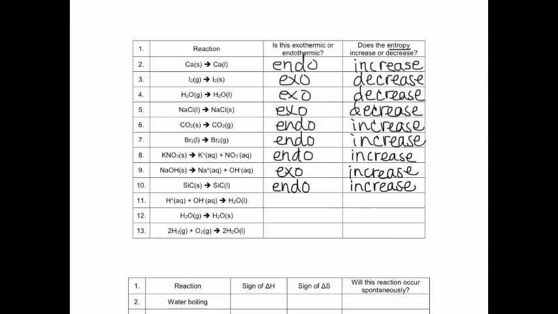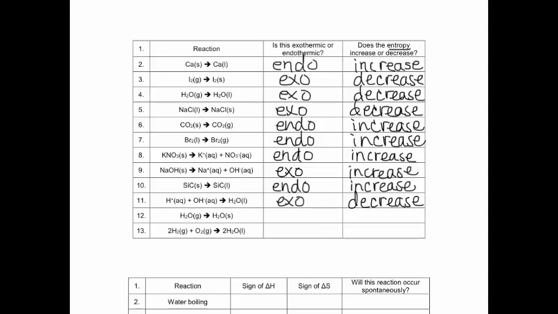The next one's also in Table I, and it is a negative delta H. It's exothermic. When it's not just a simple phase change, you're going to have to look at Table I and then look at the sign. And now looking at the randomness of the system, we're actually going from particles in solution to a liquid. And you probably are thinking, well, gee, it's just going from being a liquid to being a liquid. But you're going from multiple particles distributed through an aqueous solution to just a liquid sample of water. So we're going to say it's going to decrease, less particles floating around.